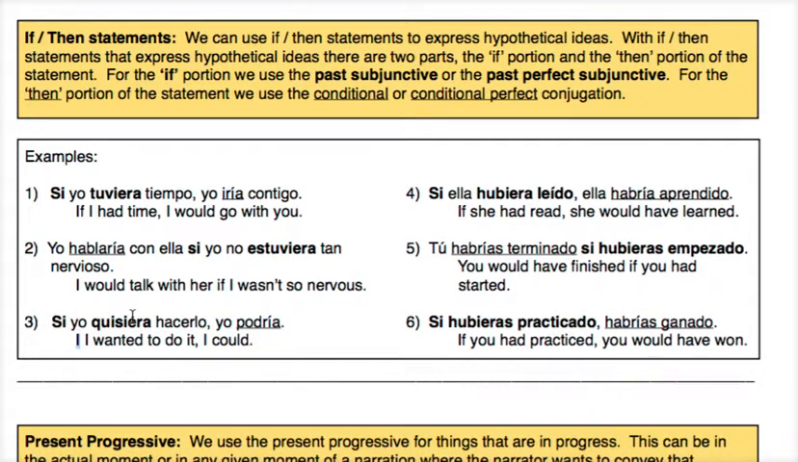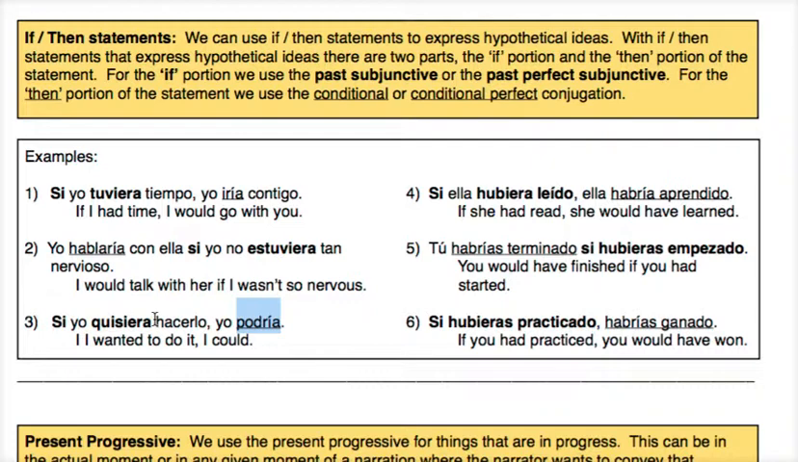Si yo quisiera hacerlo, so we took quisieron, the ellos form of the preterite for the verb querer, quisieron, we dropped our on, and then gave it the correct ending, and in this case it's for yo. So, si yo quisiera hacerlo, yo podría. So we're using the verb poder, and it is irregular in the conditional, so yo podría.